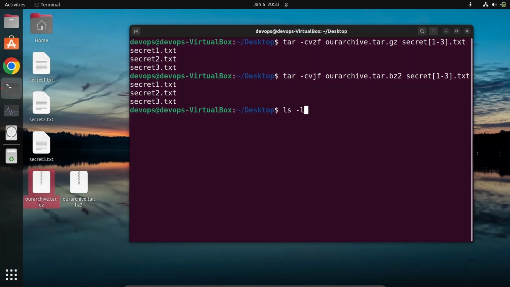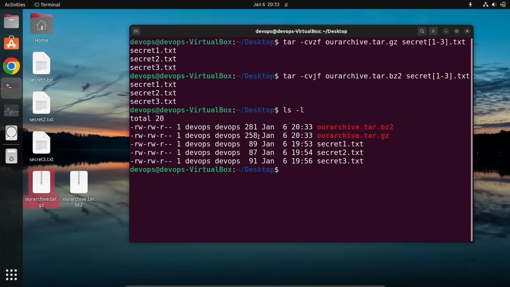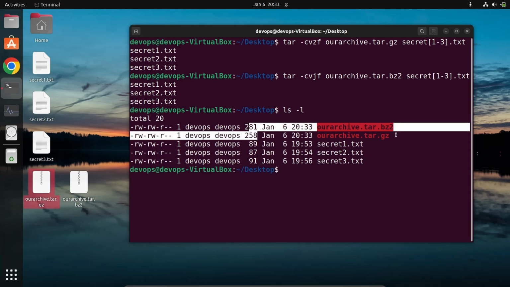Okay, if I list, you can see now the gz file is also there. You might have seen that earlier the bz2 and gz files were a bit larger. Why is this happening? Because in here we didn't take a tar file and it is not storing the metadata about that. It's just taking and creating.